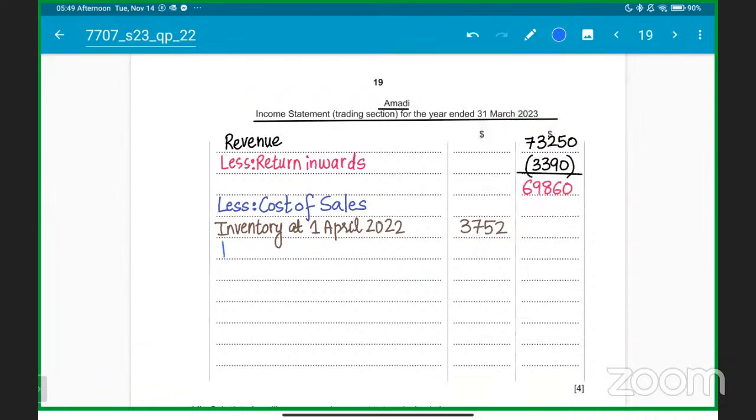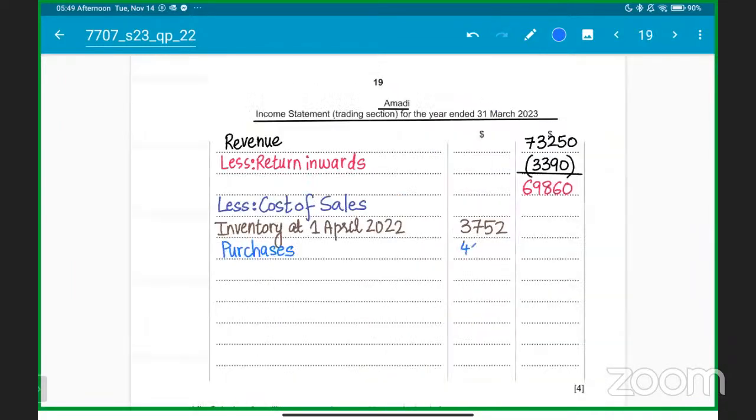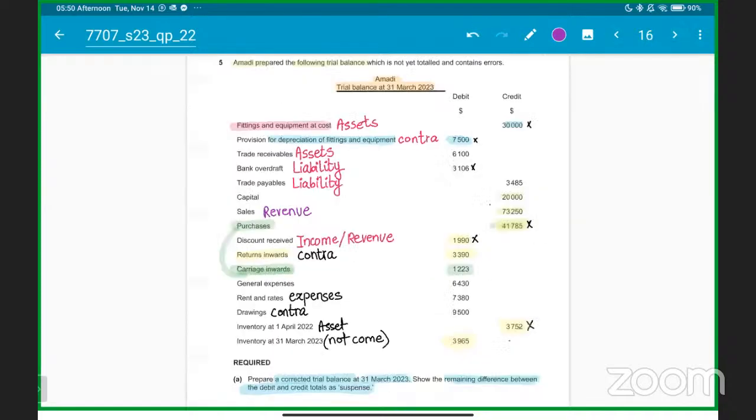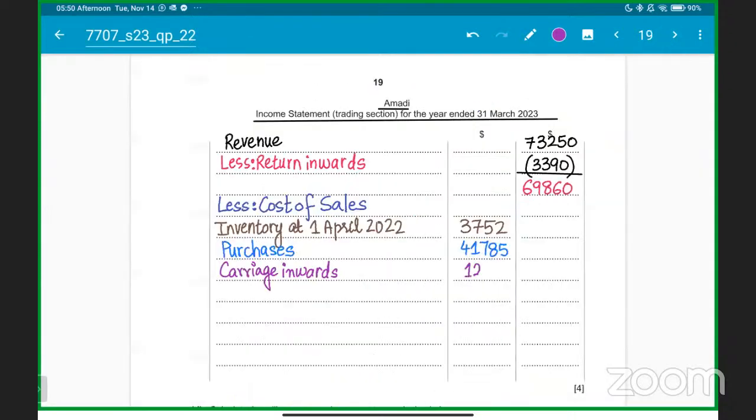Then you add purchases to it, students, okay? Purchases value was 41,785, sir, 41,785 as the purchases value. Getting it, students? Then also remember, according to the format, carriage inwards will come in here, okay? This is just format based marks that you will get. That's how easy it is. If you follow the format, you get the marks for carriage inwards. Carriage inwards was around 1,223. Let's check as well. Yes, carriage inwards is 1,223. Always remember, carriage inwards comes in here, students.